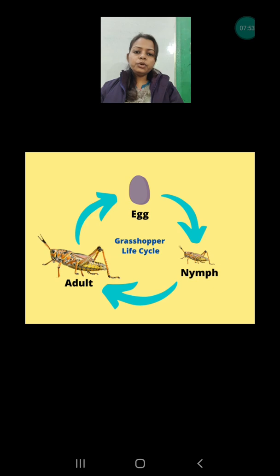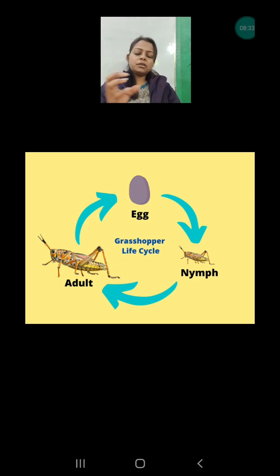The next life cycle we are going to discuss is the grasshopper. Again I am reminding you, the life cycle of the grasshopper is exactly the same as the cockroach. Don't be confused. The babies of cockroaches and grasshoppers are known as nymphs. Nymph is the common word for those insects whose babies look exactly like their parents, but are very small in size. So when the grasshopper hatches from the egg, it looks like an adult, only very small. These hatchlings are known as nymphs.